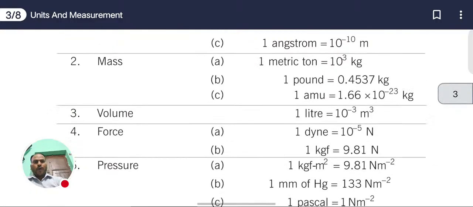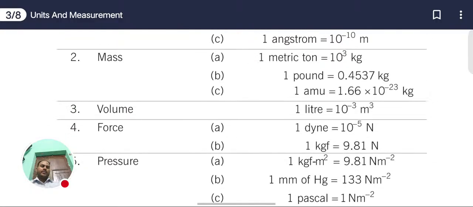Force: 1 dyne equals 10 to the power minus 5 Newton, or we can write 1 kgf equals 9.81 Newton.